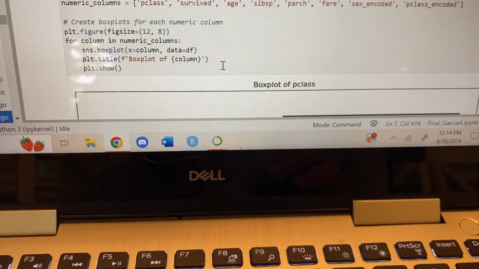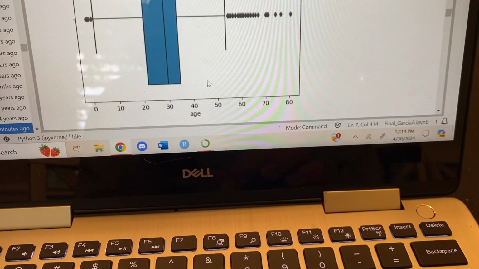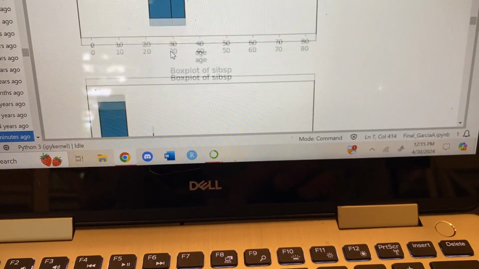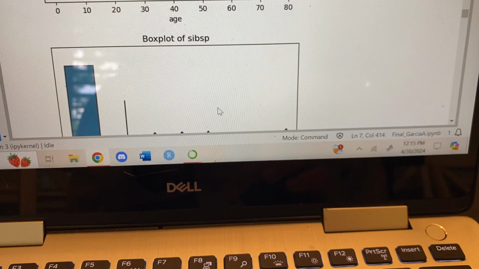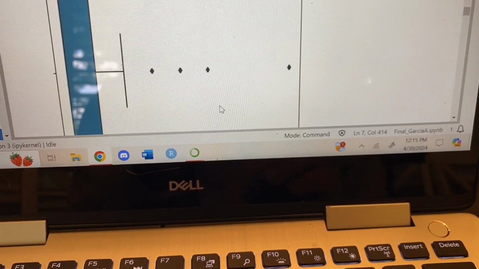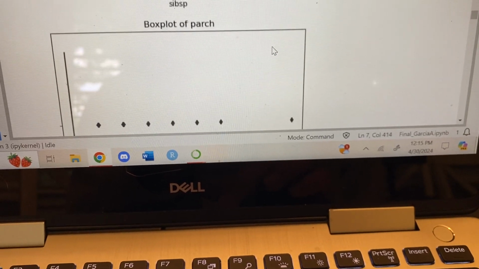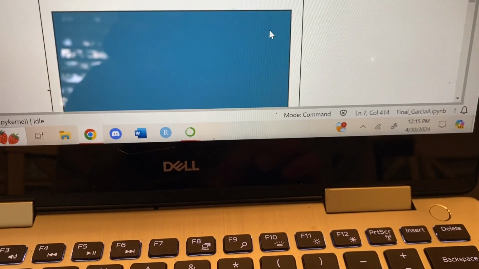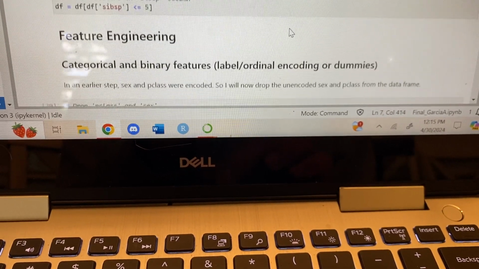So filtering for the outliers, we can see here that some of these did have some outliers. Age, and that's just to be expected that there would be outliers there. But SibSp, which means how many siblings or spouses they had on board, you can see a few outliers here. Same thing with Parch and Fare. So those were the 3 ones that I filtered out.